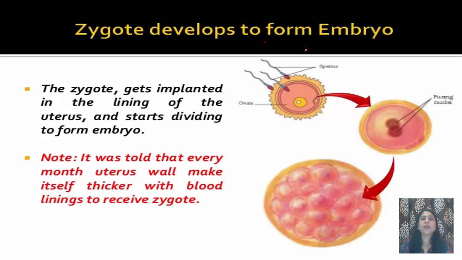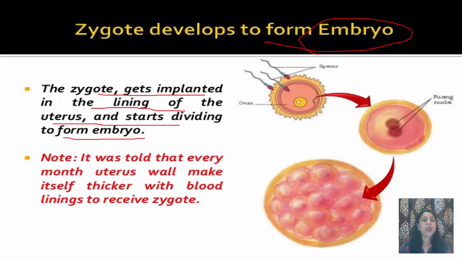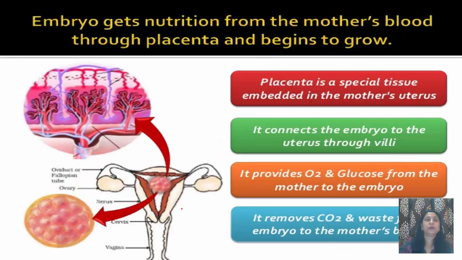Now this zygote develops to form an embryo. The zygote gets implanted in the lining of the uterus and starts dividing to form an embryo. Every month, the uterus wall makes itself thicker with blood lining to receive the zygote. If the zygote is received, it gets implanted in the uterus and starts dividing to form an embryo. But if it is not received, this inner lining along with the blood comes out of the body of the female in the form of periods.